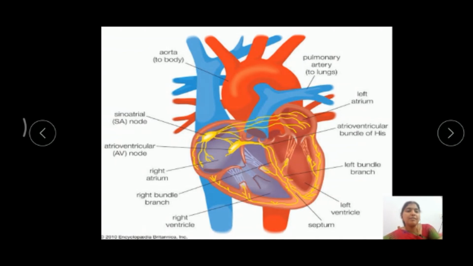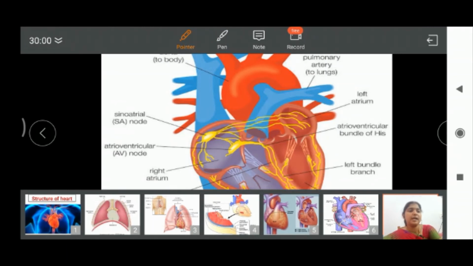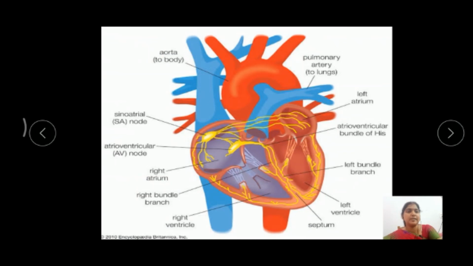The third part is called the aortic arches. There are two aortic arches present: one is the pulmonary arch and the other is the systemic arch. This blue color structure is called the pulmonary arch, and this red color structure is called the systemic arch.